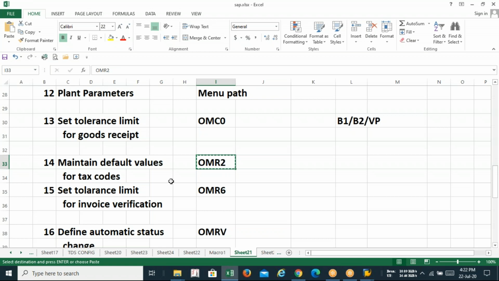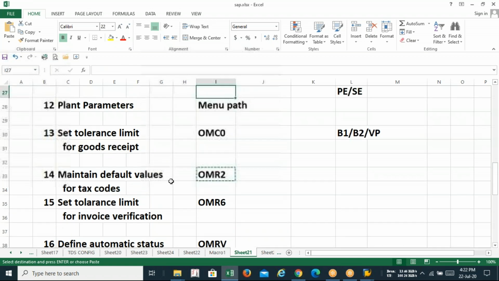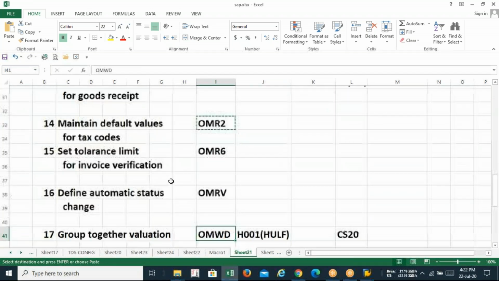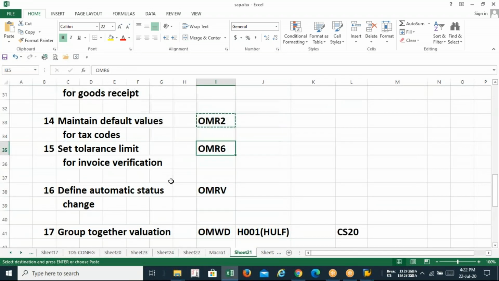So these 4 things you have done. We have done today 4 T codes: OMEU, plant parameter, OMCO, and default for tax. And finally, the biggest, tolerance key, that is OMR6. At least 12 tolerance keys you have to select right now.